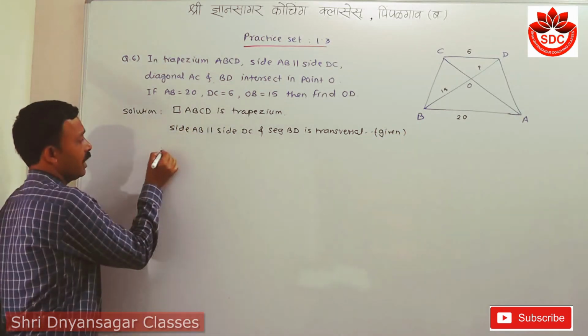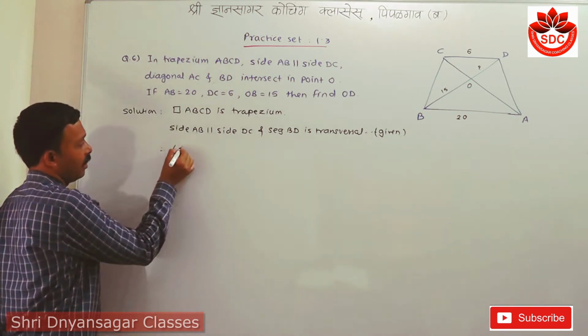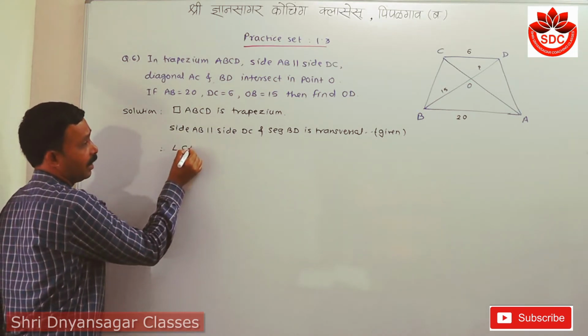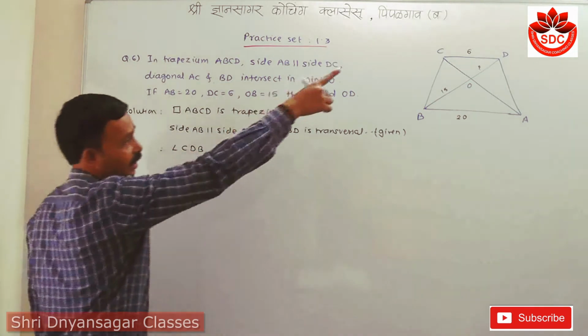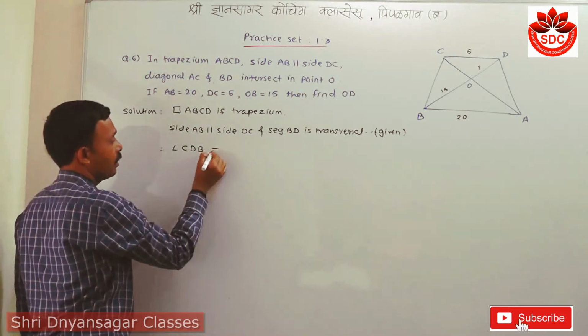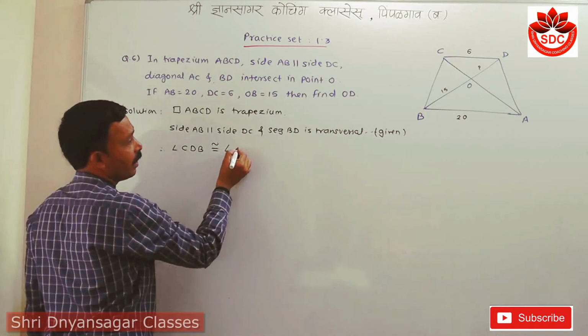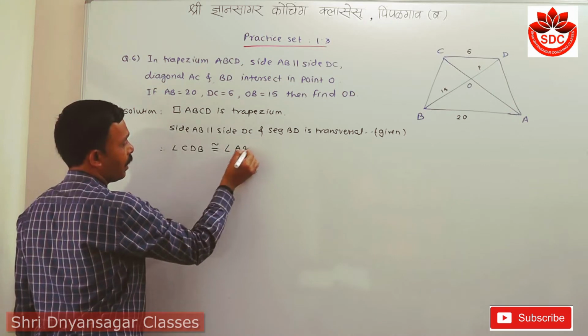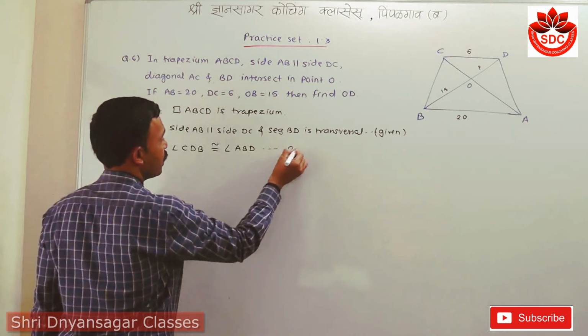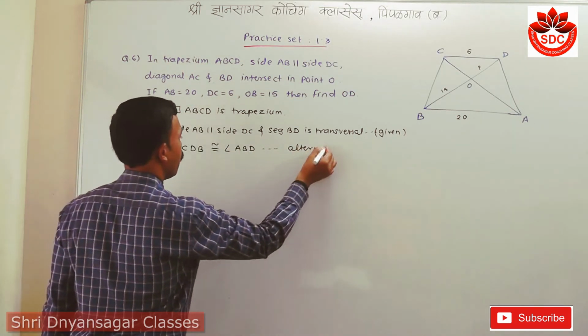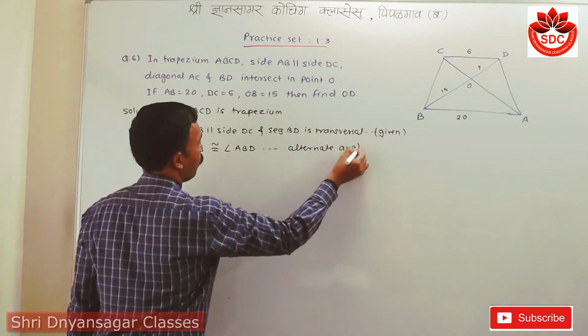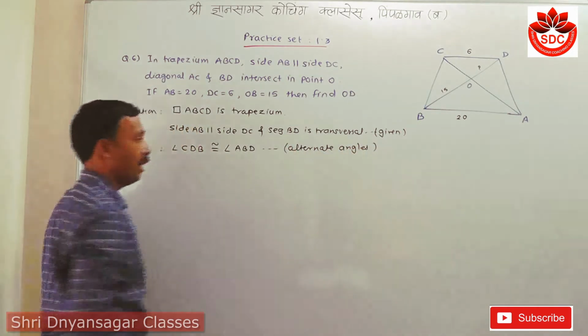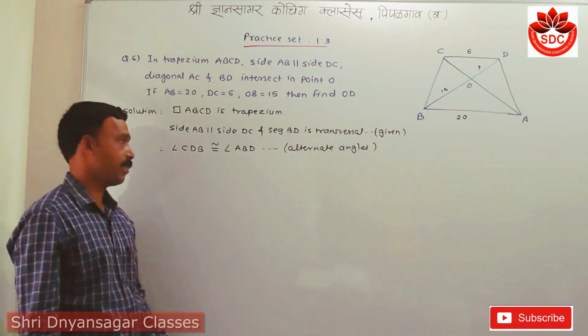Then this angle CDB is congruent with angle ABD. Now the reason is alternate angles of parallel lines. Only write alternate angles.